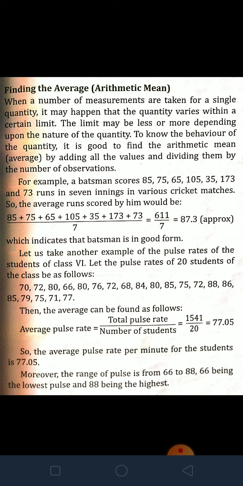When you divide it, you will get 77.05. So the average pulse rate per minute for the students is 77.05. Moreover, the range of pulse is from 66 to 88, 66 being the lowest pulse and 88 being the highest. So children, this is the way you can find the arithmetic mean or average.